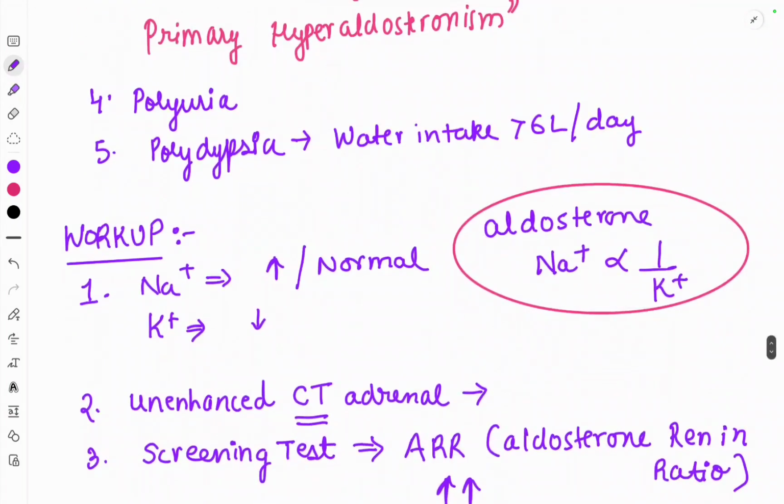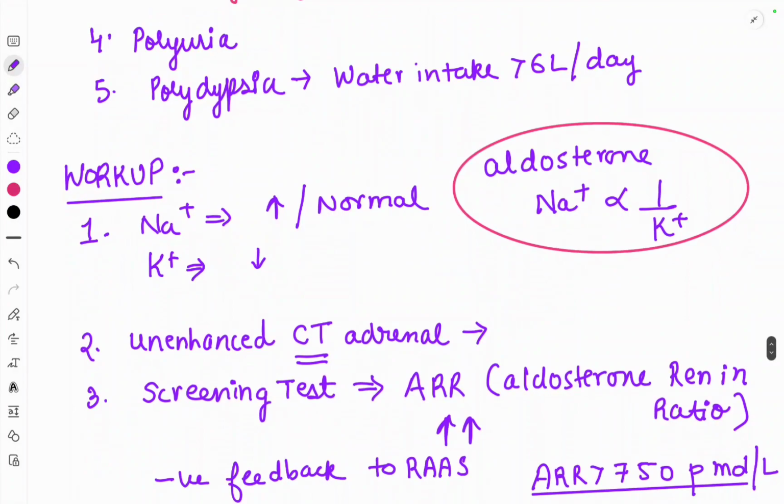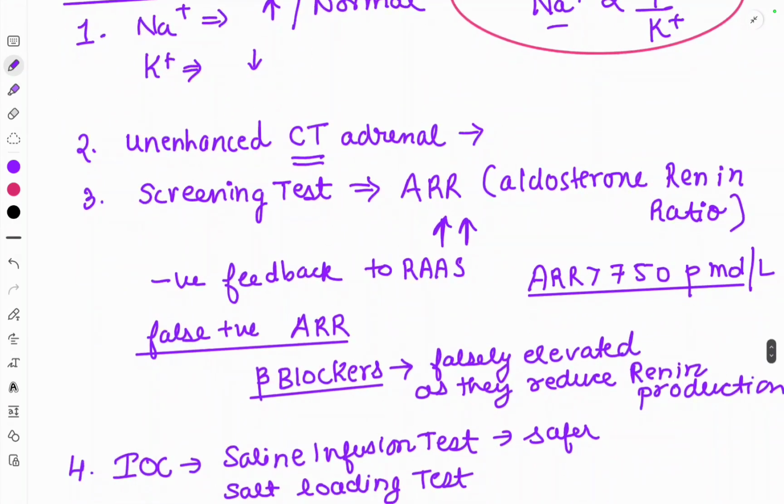Okay, alright. So what is the workup of patients with primary hyperaldosteronism? The sodium ions will be increased or normal, as we already studied that due to aldosterone there will be more retention of sodium ions and water, but atrial natriuretic factor is also released in response to the stretching of the atrium, that will result in natriuresis, so they cannot increase beyond normal limits. Potassium ion will obviously be decreased because of the increased urinary excretion of potassium and hydrogen ions. So aldosterone is responsible for an increase in sodium and a decrease in potassium ions. So this is an inverse relationship between the two.